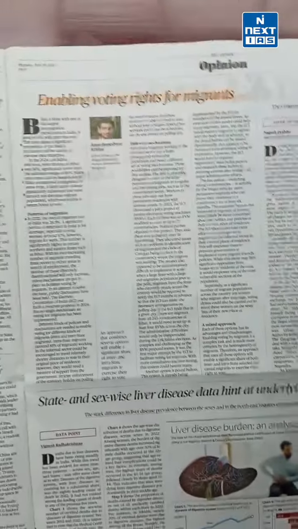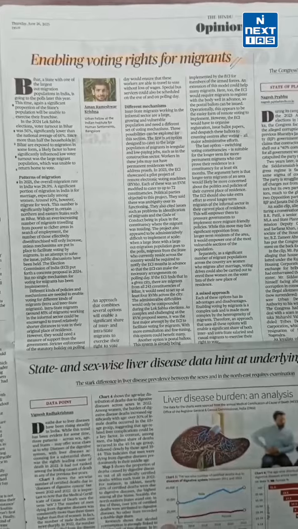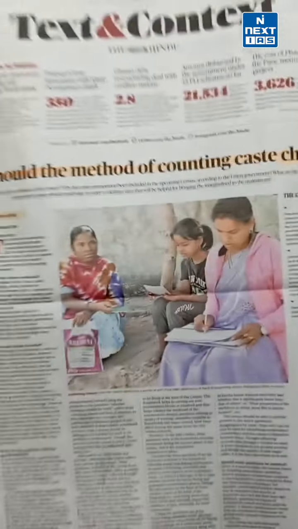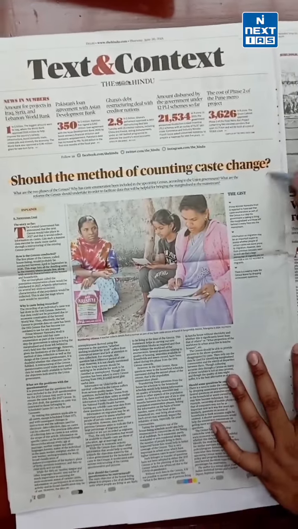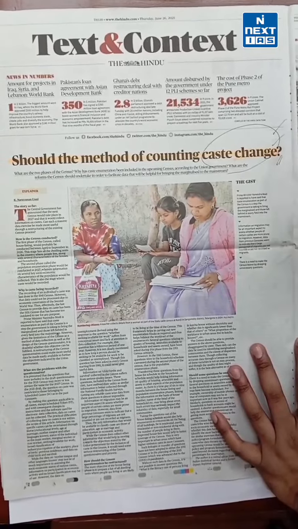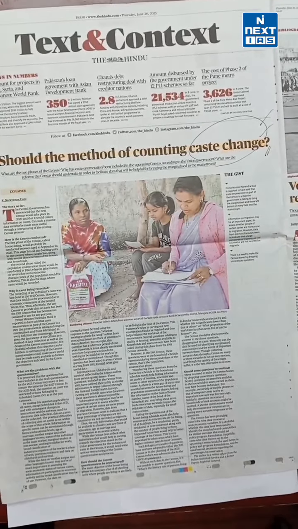Enabling voting rights for migrants on page 7, important particularly from the perspective of prelims as well as mains GS2. Now in the text and context page we have, should the method of counting caste change, essentially caste census related analysis. Go through that briefly as well.